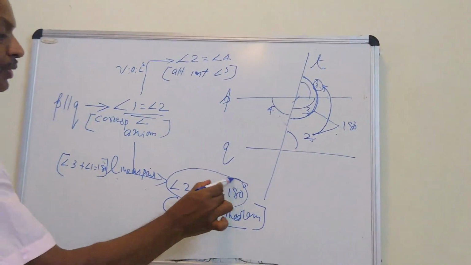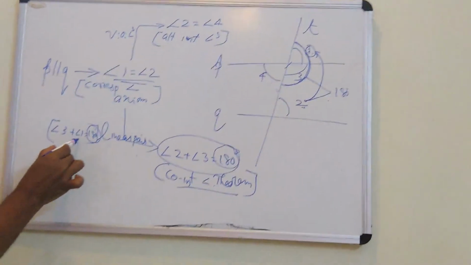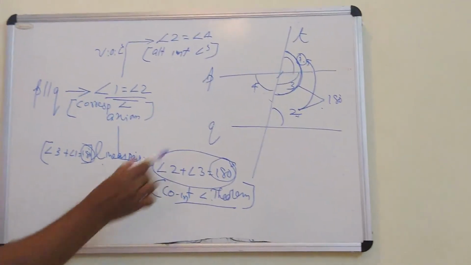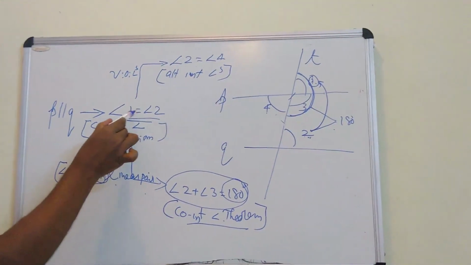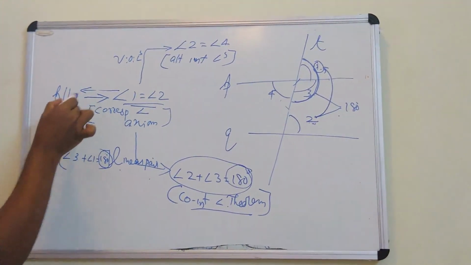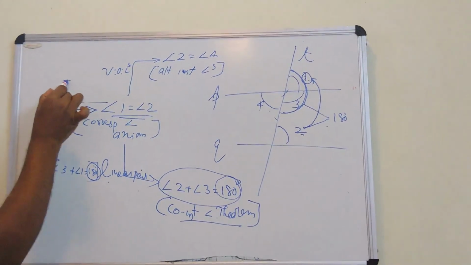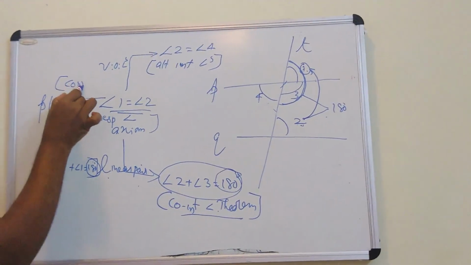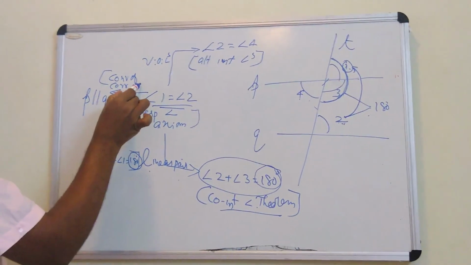And we know these two results are equal. So we write 3 plus 1 is equal to 2 plus 3. 3 cancel and we get 2 is equal to 1. We are going back to corresponding angles equal. Then we come back and prove P is parallel to Q. Here we use converse of corresponding angle axiom.